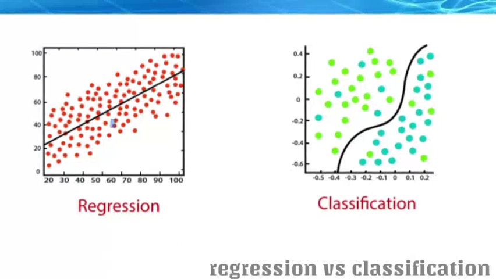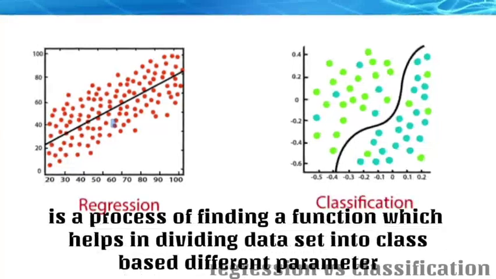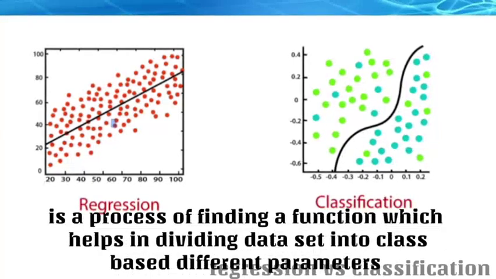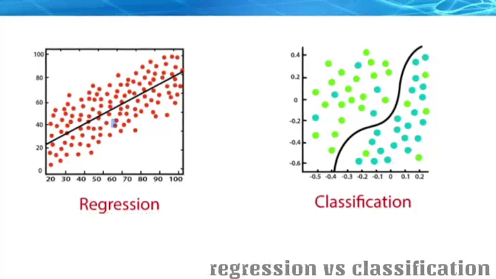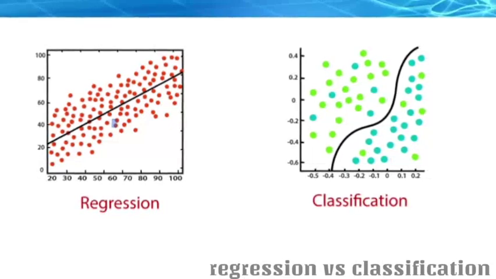Coming to classification, classification is a process of finding a function which helps in dividing the data set into classes based on different parameters. In classification, a computer program is trained on the training data set, and based on it, it categorizes data into different classes.